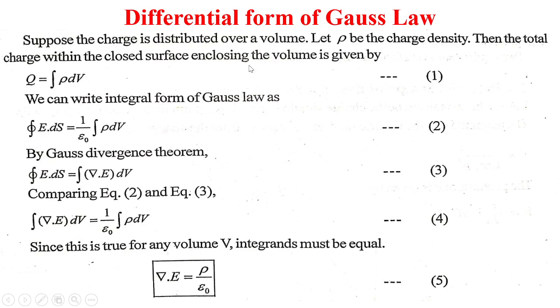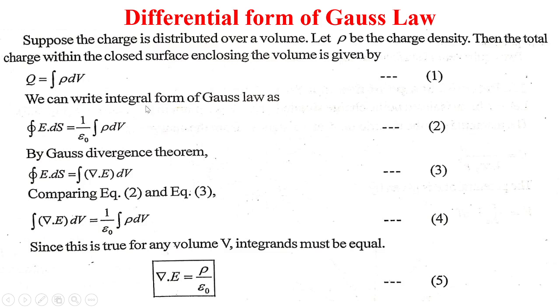Now, the differential form of Gauss law. Suppose the charge is distributed over a volume. Let ρ be the charge density. Then the total charge within the closed surface enclosing the volume is given by q equals integral ρ dV.